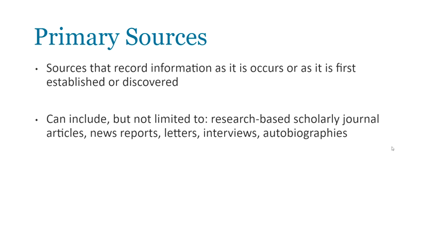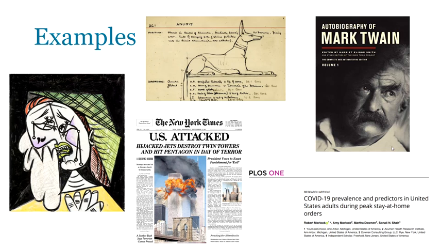Primary sources are those sources closest to the origin of information. They record information as it occurs or as it is first established or discovered. Primary sources can include research-based scholarly journal articles, news reports, letters, interviews, and autobiographies. Primary sources come in many different forms, so let's take a look at some examples.